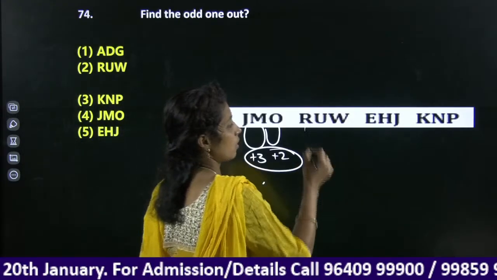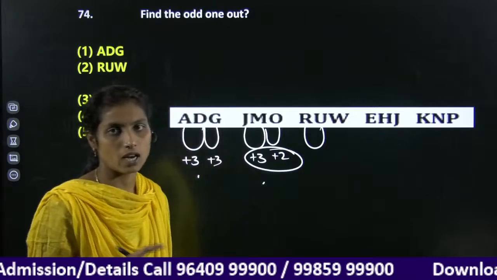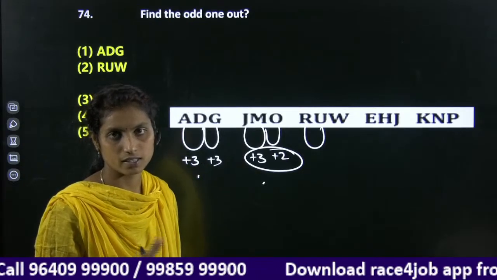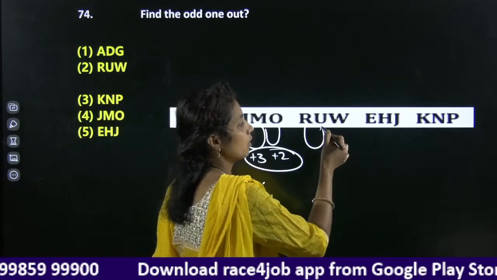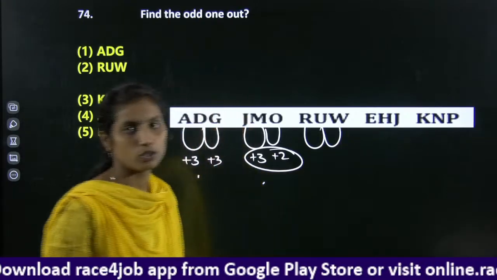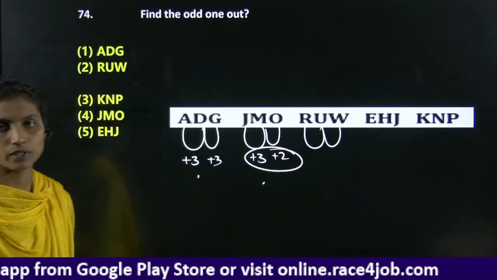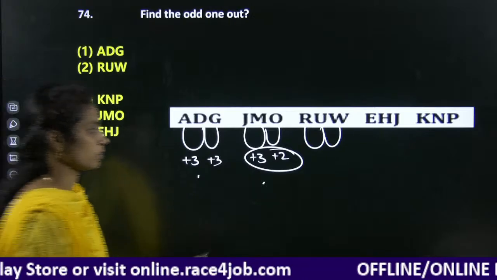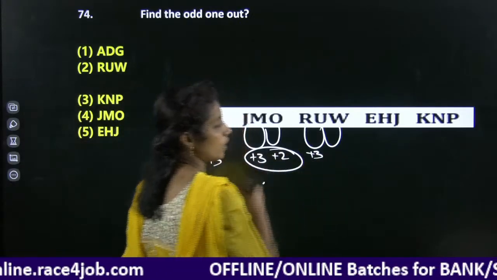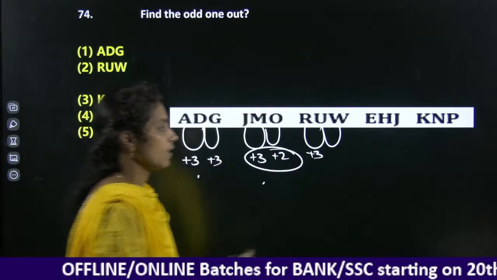Okay, check it here. R, between R and U we have 2 letters, that is S and T. In between U and W we have only 1 letter, that is V, and here it is +2.